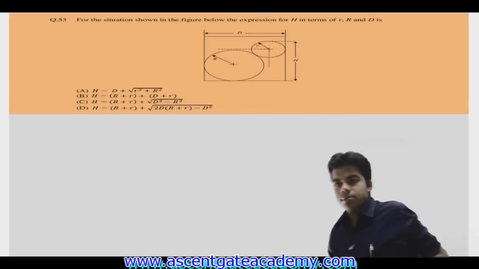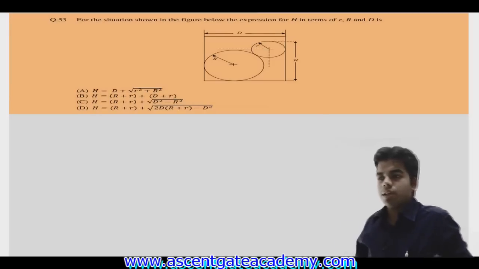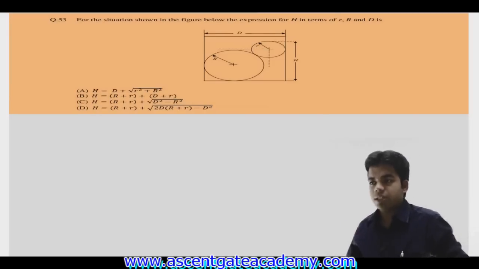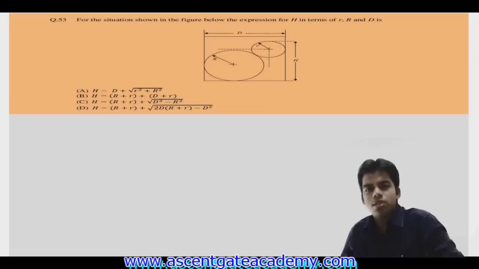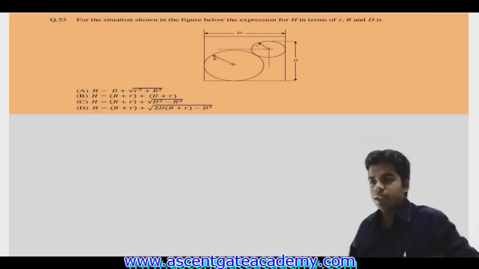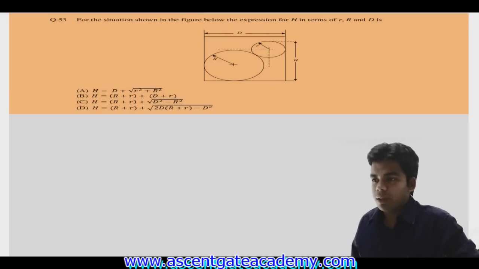Now for the situation shown in the figure below, the expression of H in terms of R, small r, capital R and D is. Okay, this question is not even from engineering mechanics. This is a pure geometrical question. We have to determine the value of H from the figure, in terms of small r, capital R and capital D. Now how can we determine the value of H?